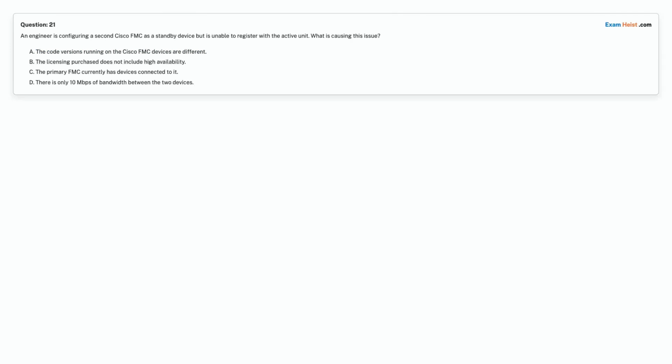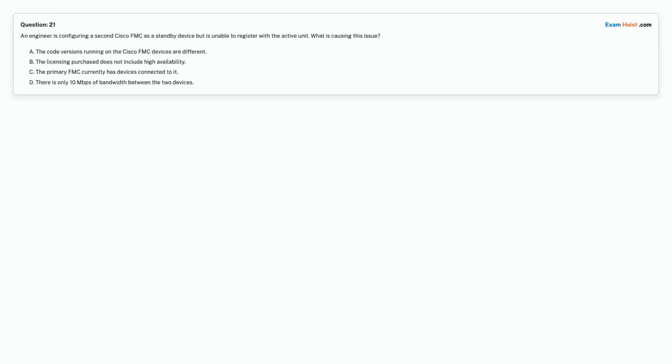Question 21. An engineer is configuring the second Cisco FMC as a standby device but is unable to register with the active unit. What is causing this issue? Option A. The code versions running on the Cisco FMC devices are different. Option B. The licensing purchased does not include high availability.